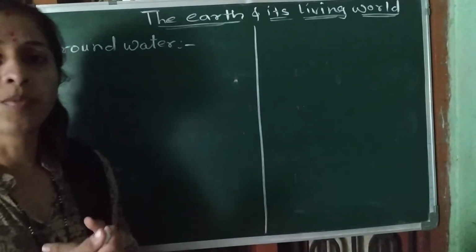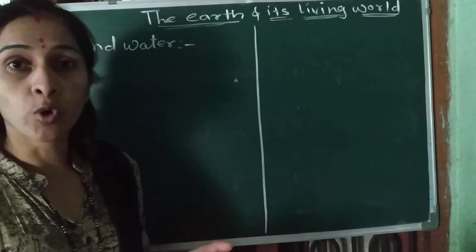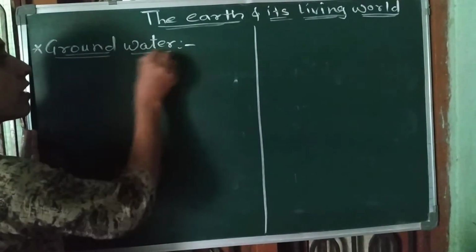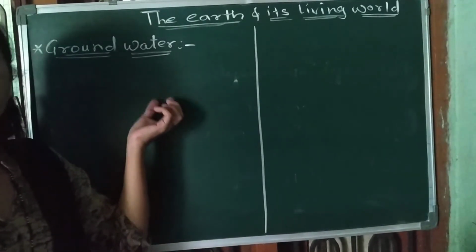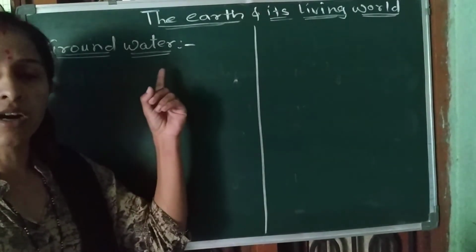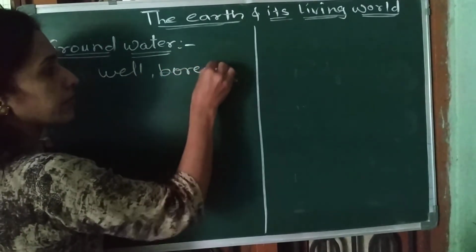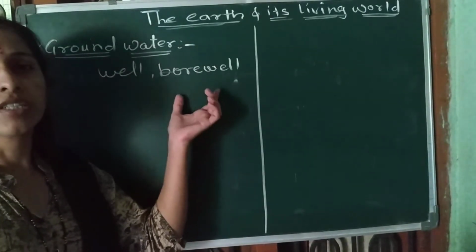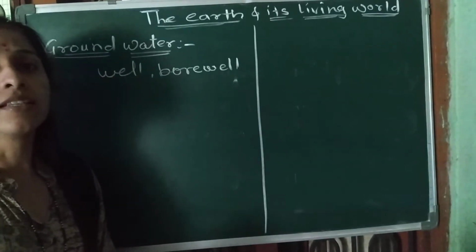That water is obtained by digging inside the ground. At our house there is a borewell. It is a type of groundwater. In our fields there are wells, and that water is also obtained from underground. That water is called groundwater. Wells and borewells give us underground water, which is obtained by digging inside the ground.